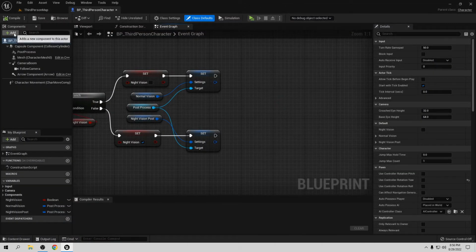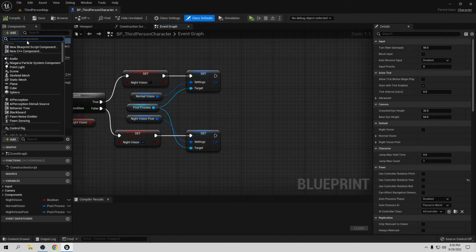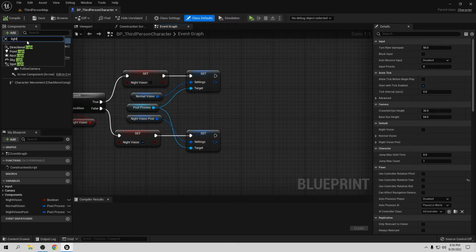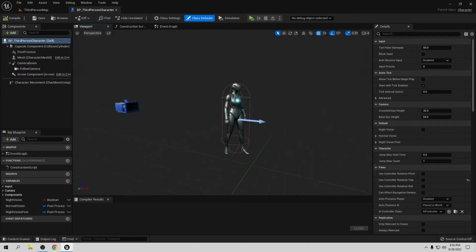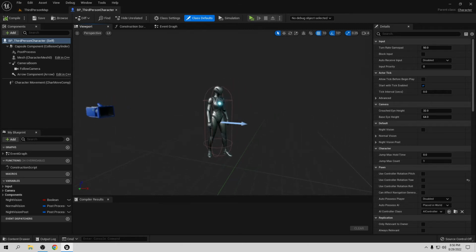So we need to add a new light in here. If you go to light, we have a lot of lights in here. If you go to the viewport, you need to check what you are using your night vision for. In my case, we're using the night vision only when we have the character in the map, and also the camera that's focusing on us, and also focusing on everything else in here. So the point light is going to be perfectly fine, because we can see around.